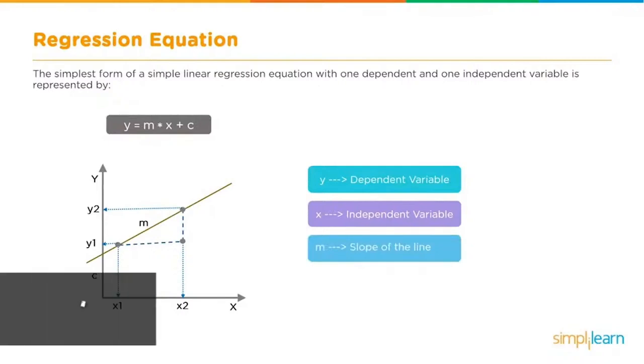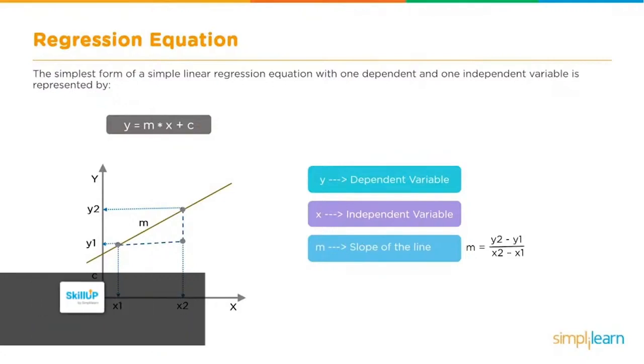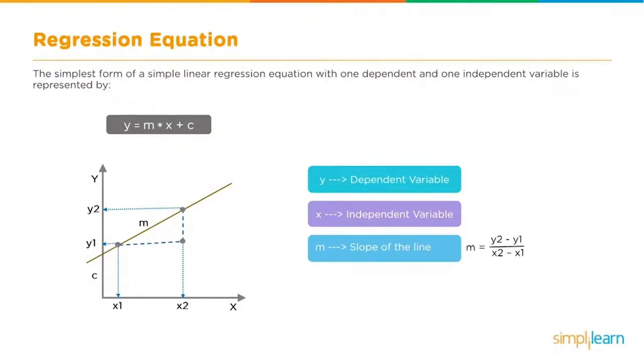M, in this case, is the slope of the line, where m equals the difference y2 minus y1 over x2 minus x1. And finally we have c, which is the coefficient of the line, or where it happens to cross the y axis. Let's go back and look at an example we used earlier of linear regression.